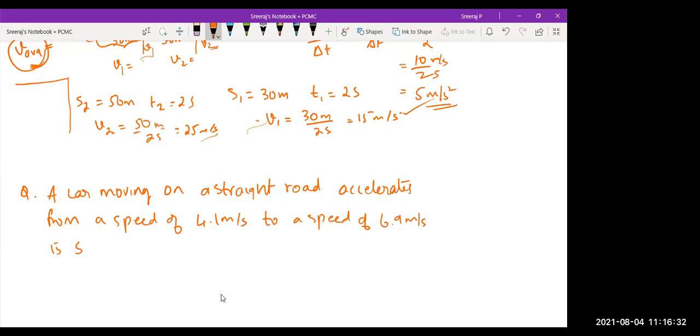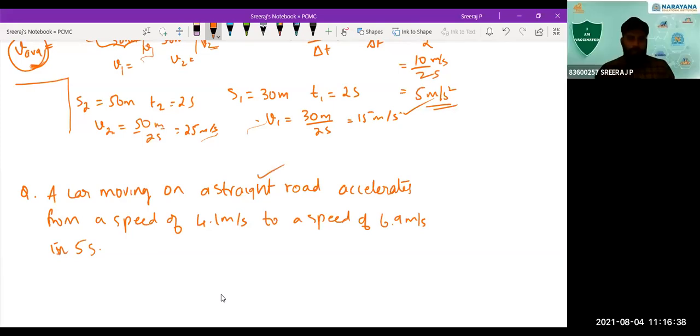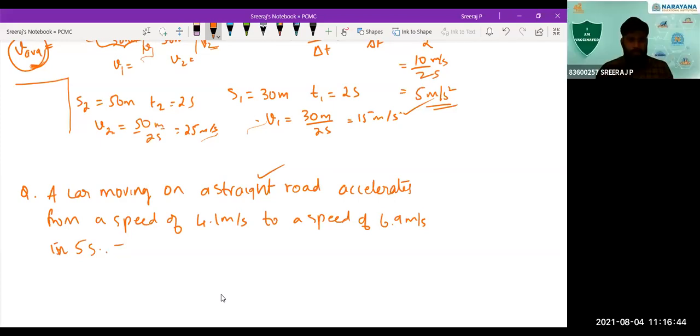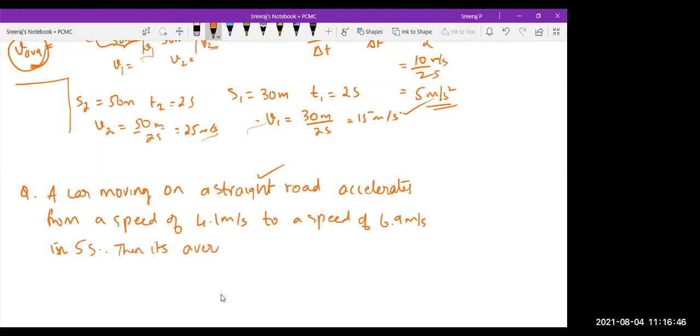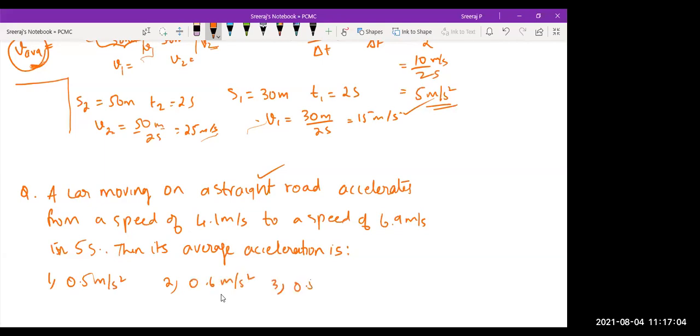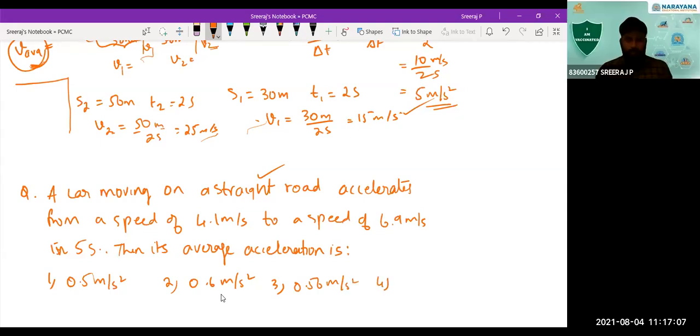Let's consider it as speed. We have to consider it as velocity, because it's a straight road. Then its average acceleration is, find it out. The options are given: option 1, 0.5 meter per second square; option 2, 0.6 meter per second square; option 3, 0.56 meter per second square; option 4, 0.65 meter per second square. Complete it and tell me.